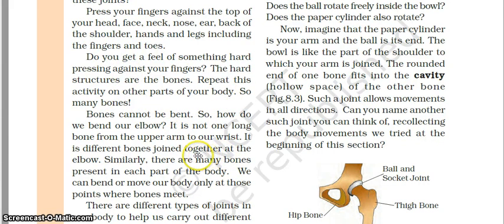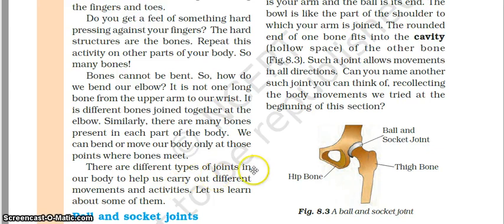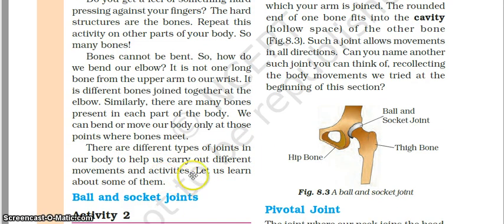Now, it is different bones joined together at the elbow. Similarly, there are many bones present in each part of the body. We can bend or move our body only at those points where bones meet, or from the joints. There are different types of joints in our body to help us carry out different movements and activities. So in our body there are a number of joints.